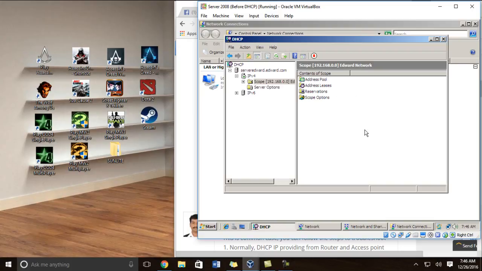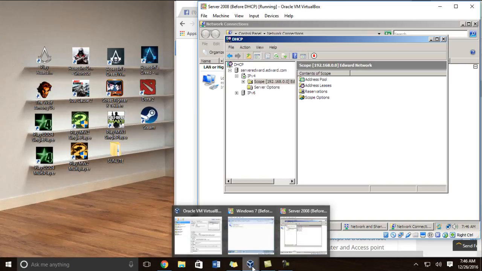And that is how you install DHCP on Windows Server 2008.